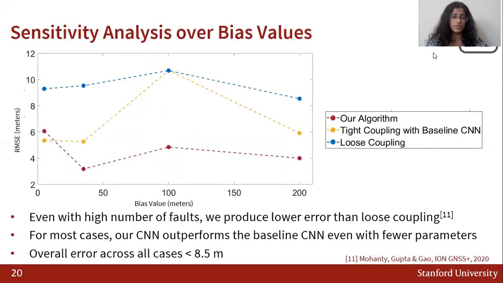Similar to scenario 1, we perform a sensitivity analysis over different bias values. Looking at the plots, we can see that our algorithm still produces lower error than loose coupling. And for most cases, our CNN can outperform the baseline CNN with fewer parameters. The overall error across all cases, considering scenario 1 and scenario 2, remains less than 8.5 meters.